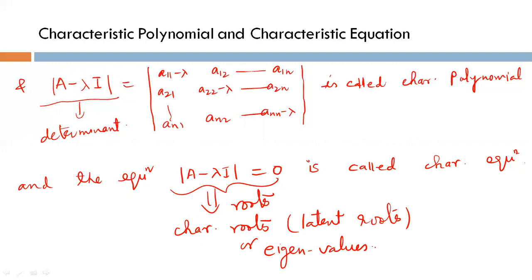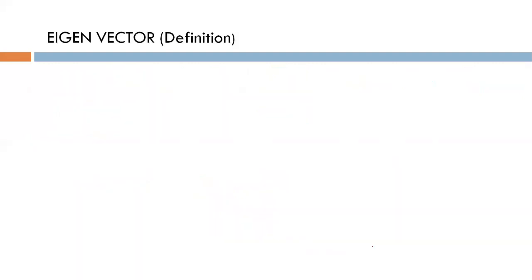And when this determinant is 0, it means we are searching for non-trivial or non-zero solutions of the given homogeneous system Ax equal to lambda x. Next, what is an eigenvector? We know that the homogeneous system is Ax equal to lambda x, and lambda is an eigenvalue. We can write the system as A minus lambda I x equal to 0.